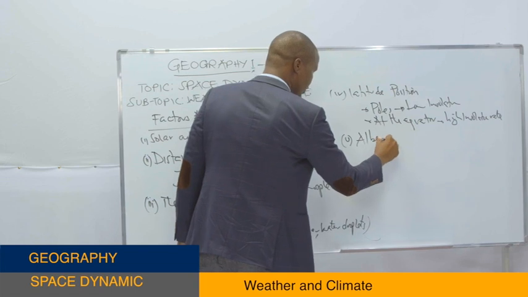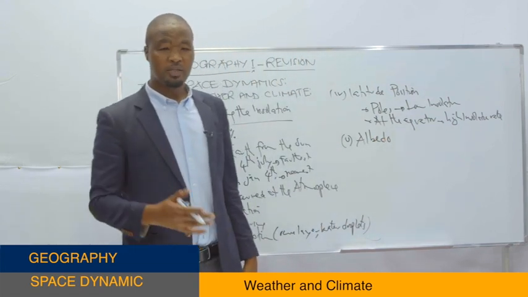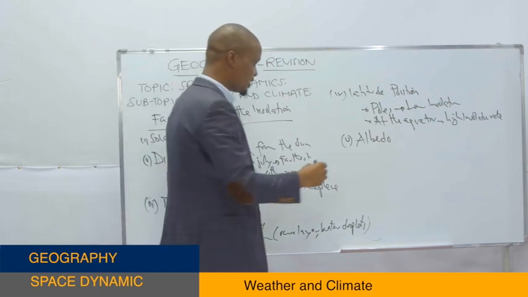Then another point is what we call the albedo. Albedo refers to the specific capacity of an object. See, the specific capacity of an object.